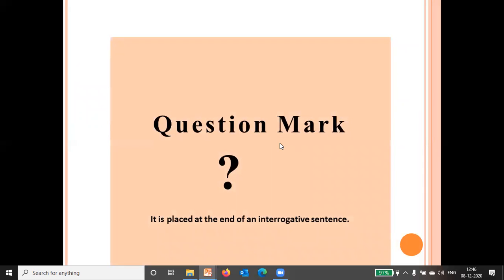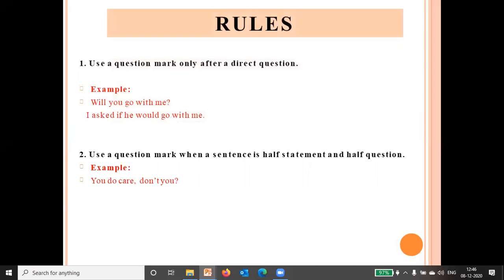Now question mark. Question mark is placed at the end of an interrogative sentence. Use a question mark only after a direct question. So this is a direct question: Will you go with me? I asked if he would go with me.